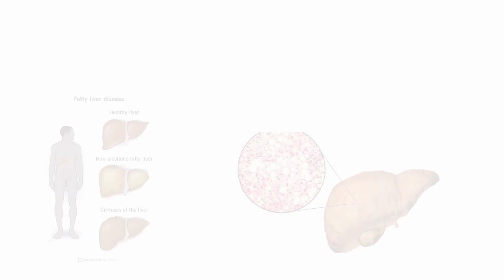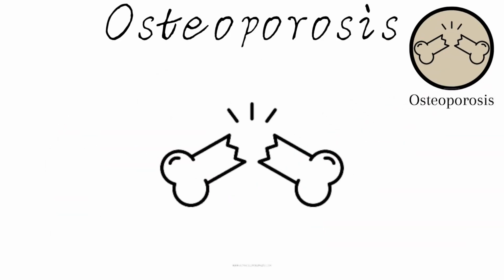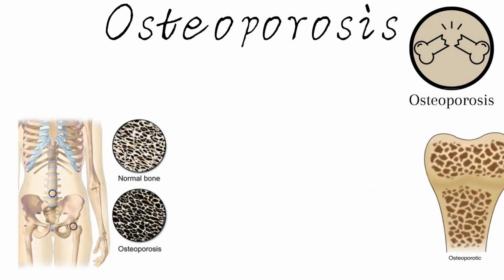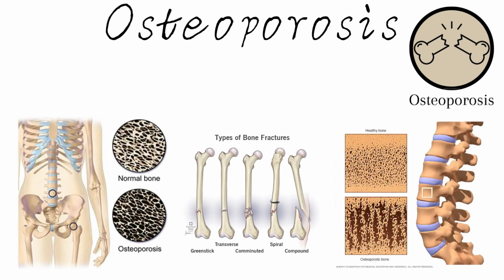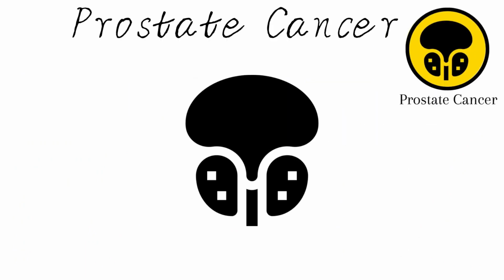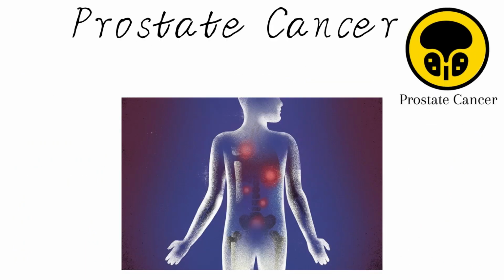lead to liver damage. Osteoporosis is a disease characterized by weakened bones becoming fragile and likely to break. The disease develops slowly over a period of several years and is mostly diagnosed after some of the patient's bones are fractured.